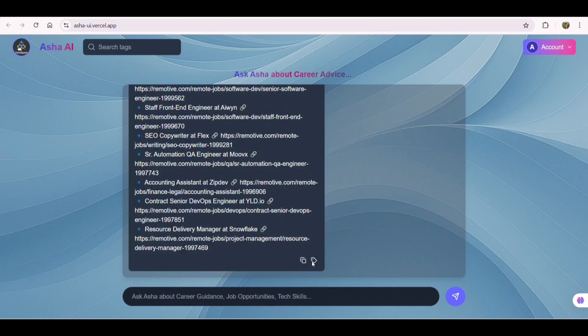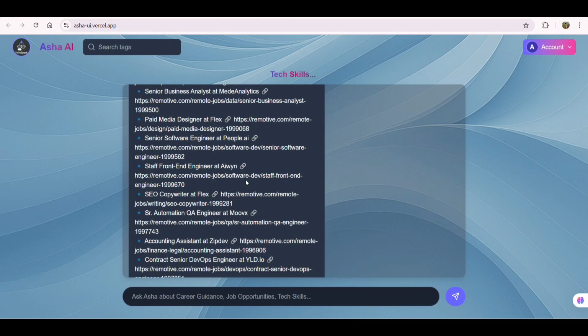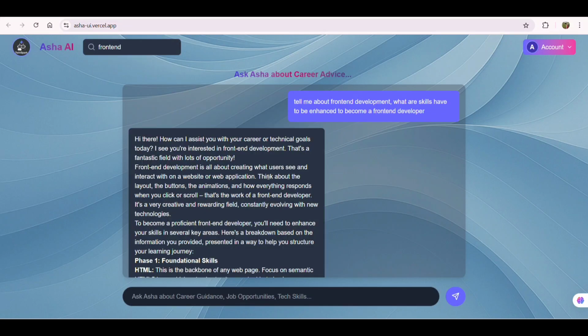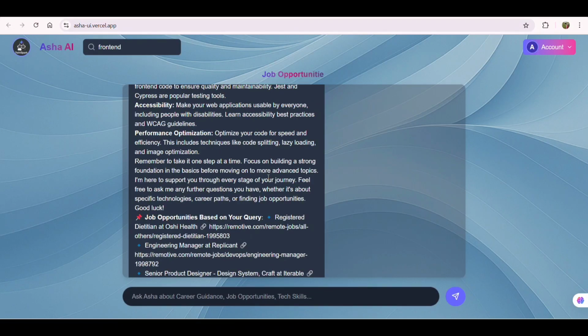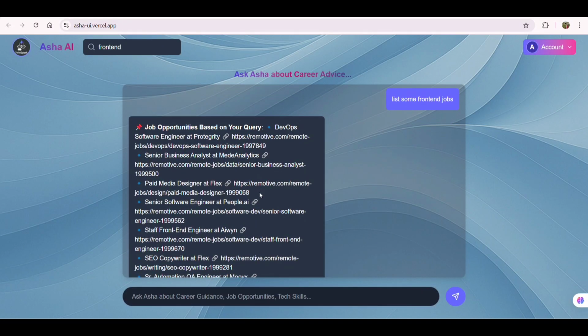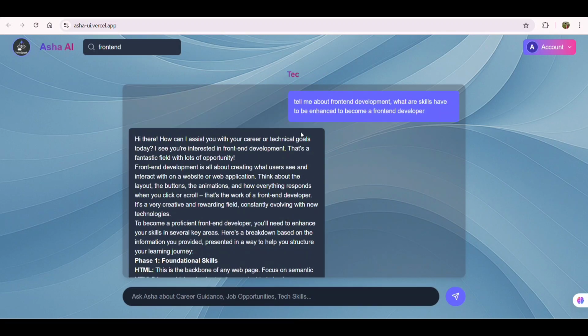And when tagging this message as front-end, this message is tagged, and when I click on front-end, this is the previous message which I have tagged as front-end, and this is the current message, which is now tagged as front-end. The two messages tagged as front-end are displayed here.